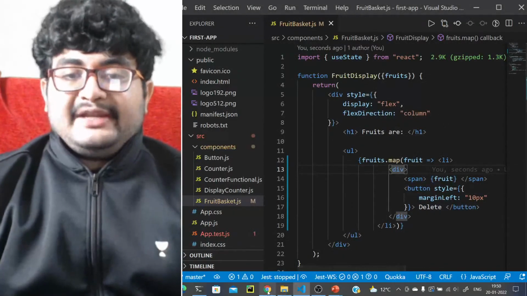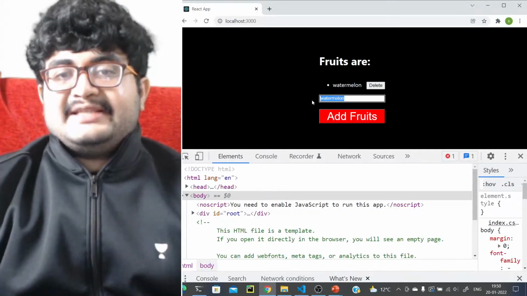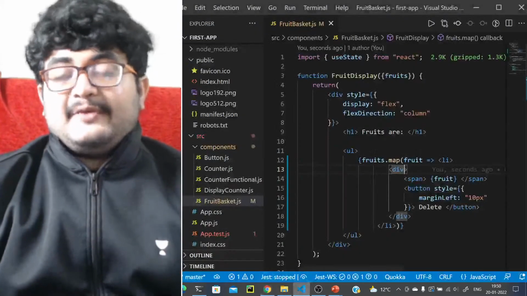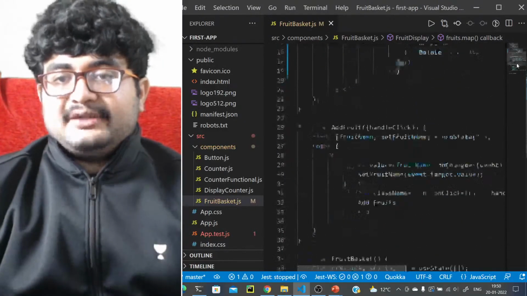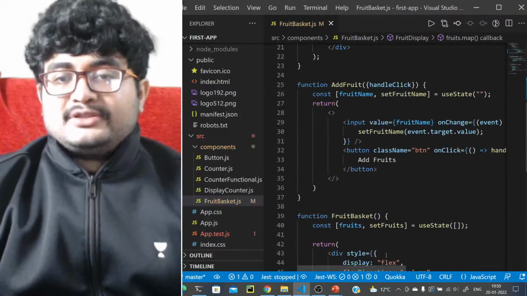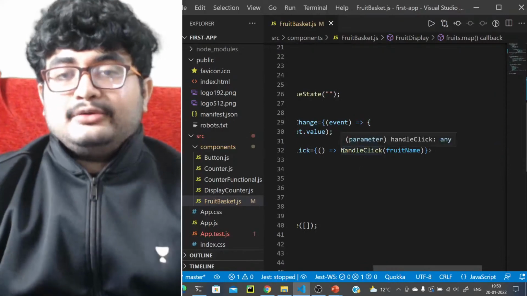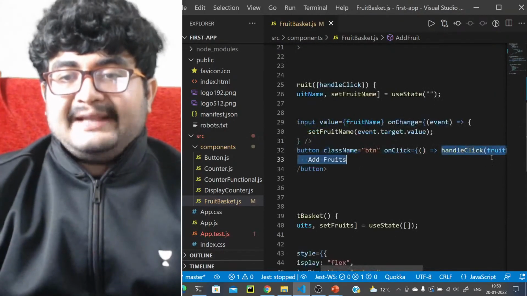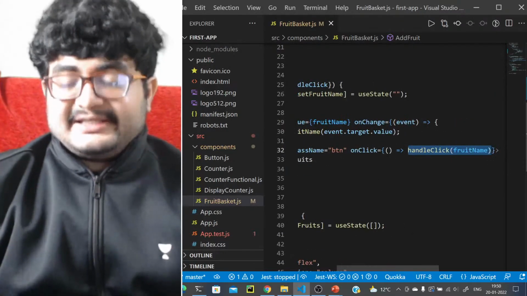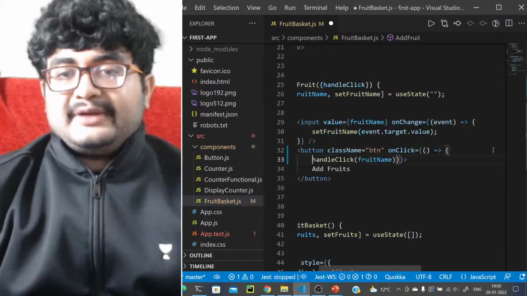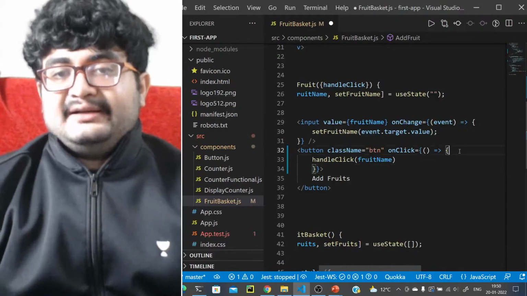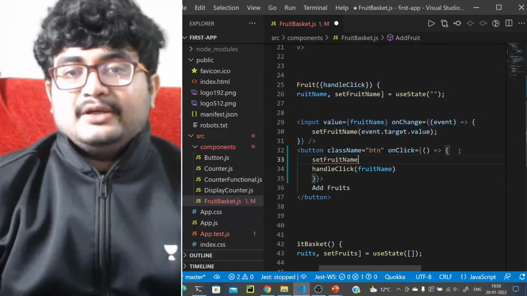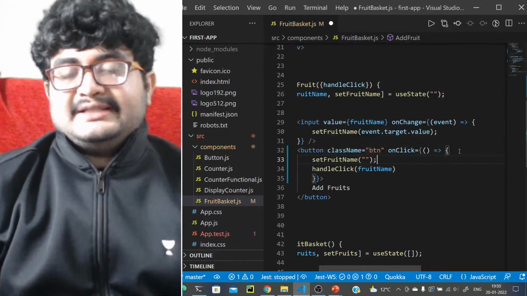Also, one more thing, when you are adding a fruit, see the text remains here, right? So if you want to get rid of the text, whenever you click on add fruit, you can actually do something about this. So what you can do is on click, you can definitely do handle click. You can call handle click with the fruit name, but additionally you can do one more thing here. That is, you can just set the set fruit name to an empty string. You can just do this, right?